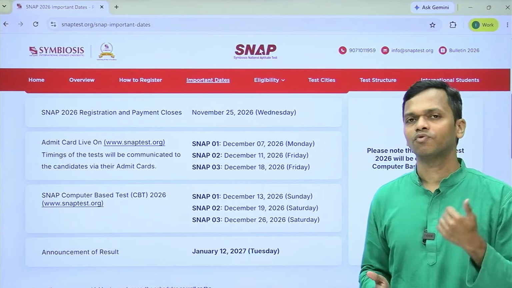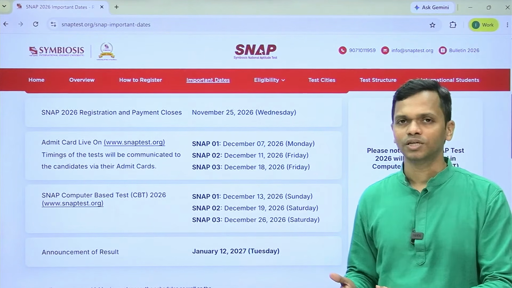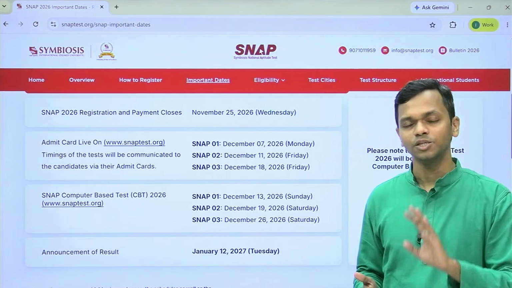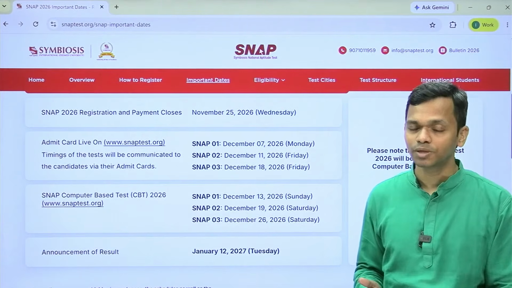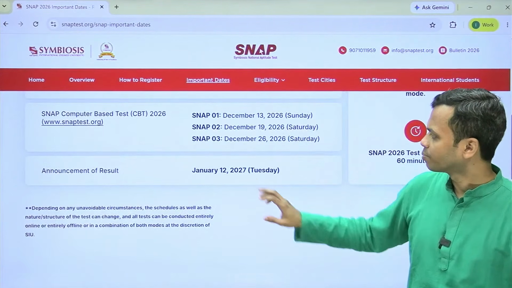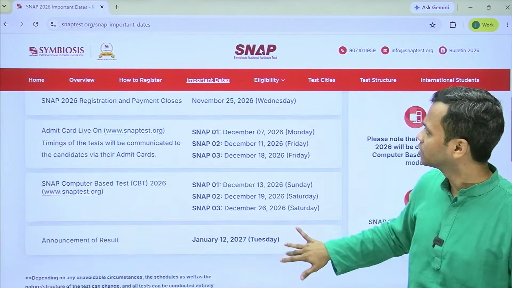Now you can register for 1, 2 or all 3 attempts. The best raw performance that you produce will be used for final percentile calculation. So there is no normalization. This is something that is explicitly mentioned on the SNAP website. The announcement of result will happen on 12th Jan 2027. Okay, so these are the important dates.